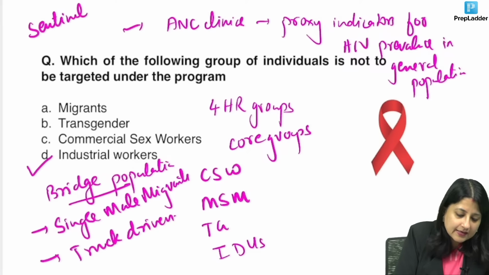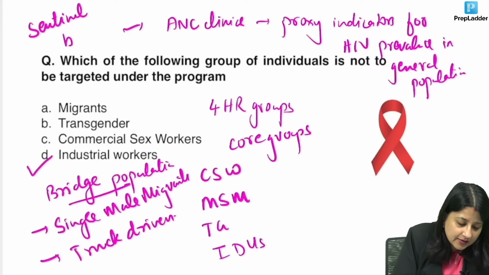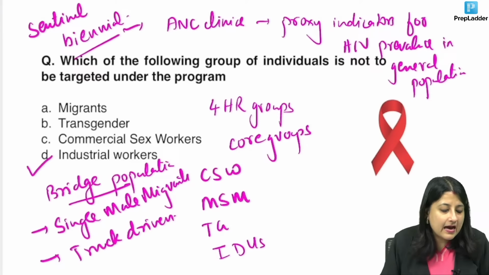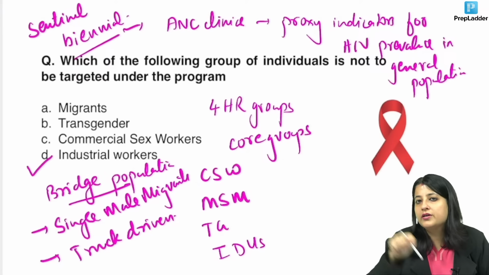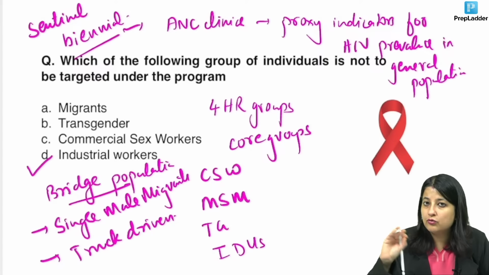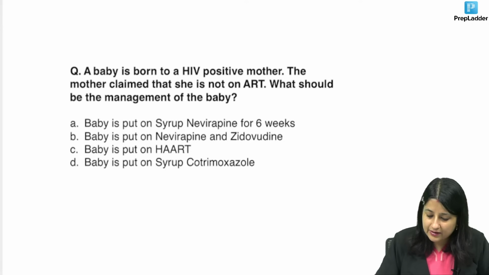And in the exam, once upon a time, they had also asked what is the frequency of the sentinel surveillance. It was biennial, which means once every 2 years. Nowadays for surveillance of HIV, STD clinics are not considered. Okay, let's see another question.